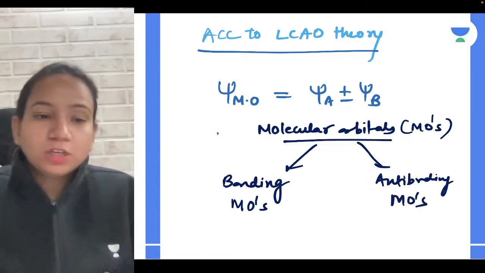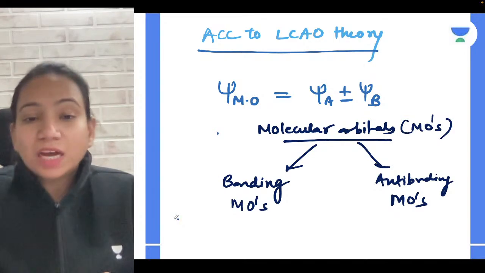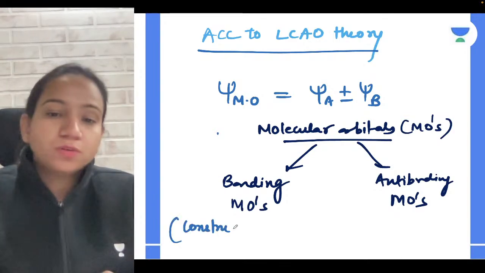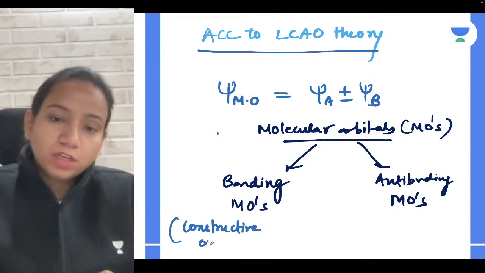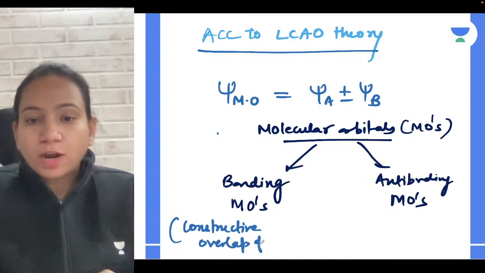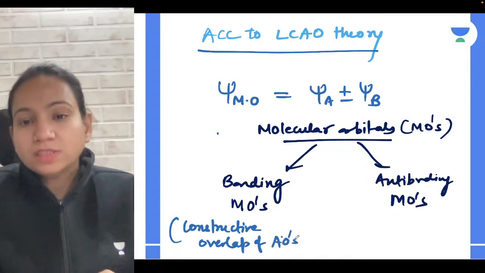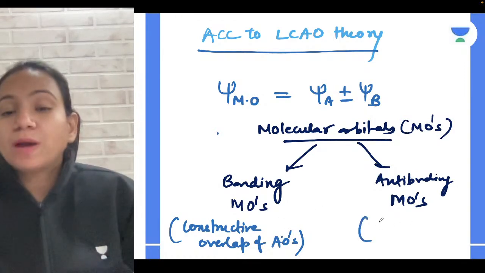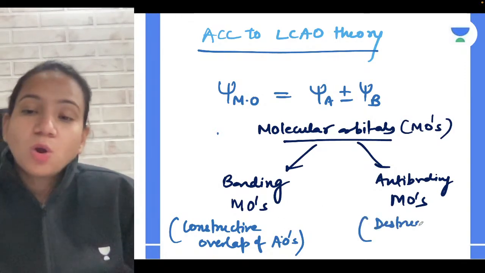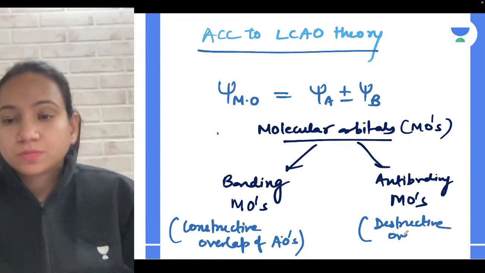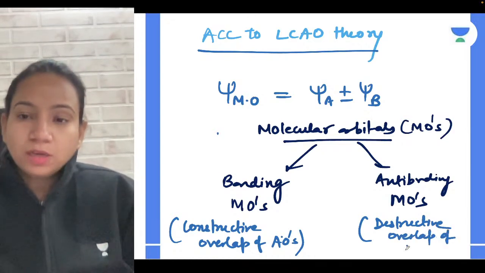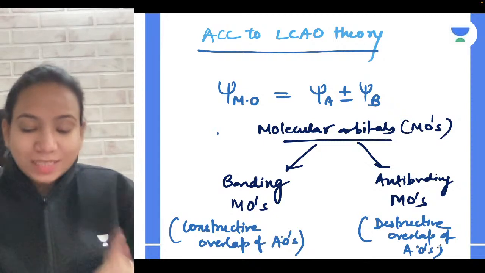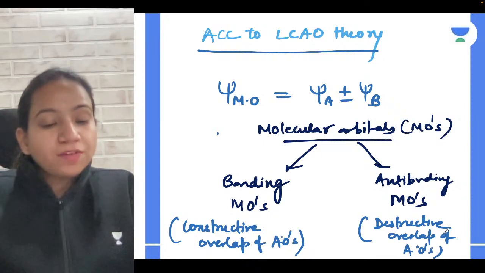Now, how is a bonding molecular orbital formed? It is formed by the constructive overlap of atomic orbitals. Now, what is the meaning of constructive overlap? We'll discuss. And an anti-bonding orbital is formed by the destructive overlap of atomic orbitals. Now, what is the meaning of constructive and destructive?